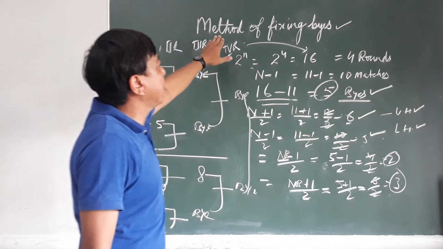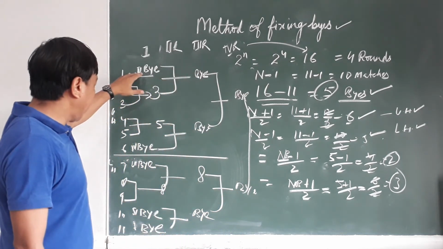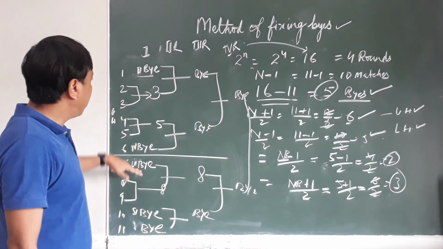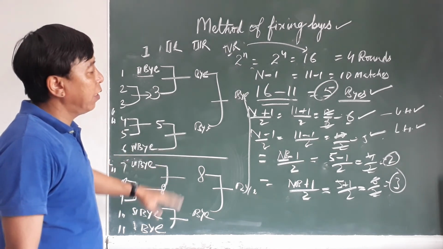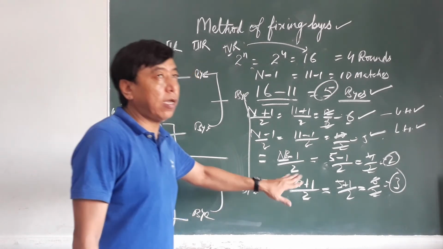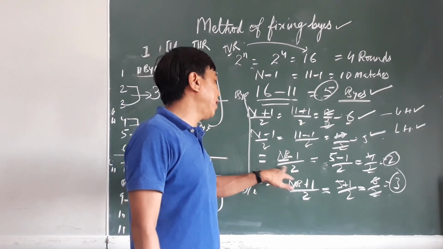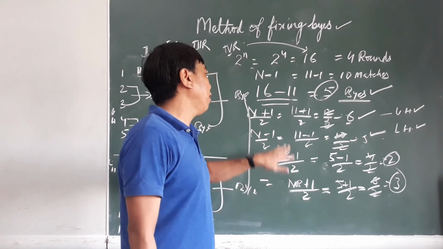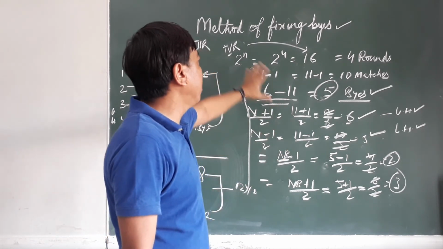Actually, we have discussed fixing the byes. Here the main byes are first, second, third, fourth, fifth, depending on the byes. This is the formula for taking out the byes for the upper part and the lower part, depending on the teams.